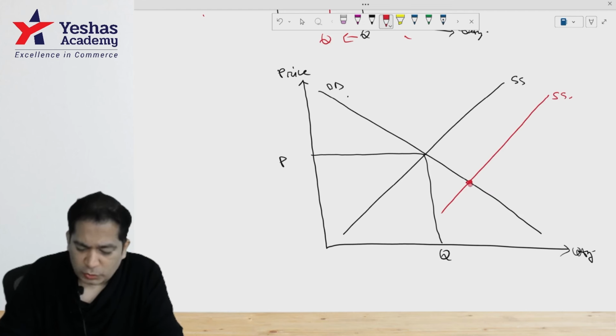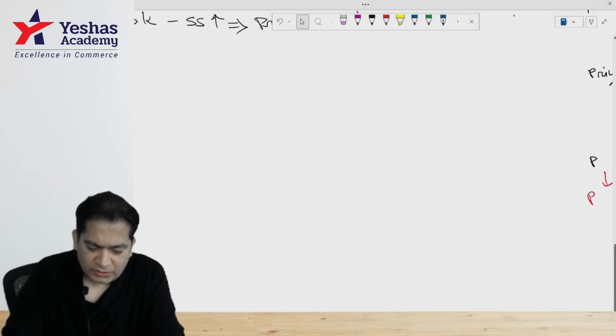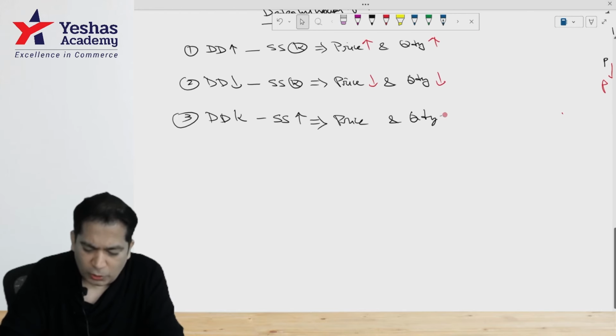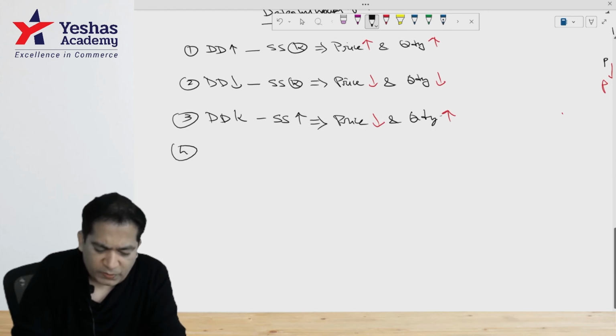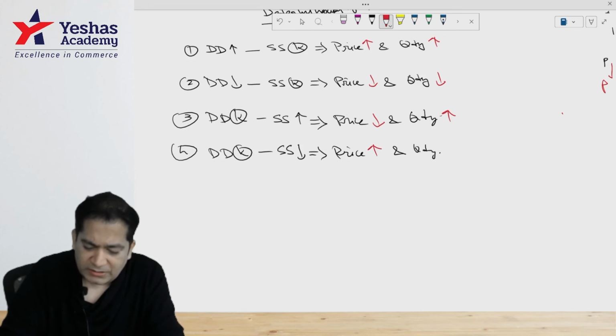At this point, what do I find? That quantity is increasing and price is decreasing. So we'll choose the option which says quantity increases, price decreases. If I reverse this situation and say again demand remains constant and supply decreases, then of course you'll get a situation where price is increasing and quantity is decreasing.